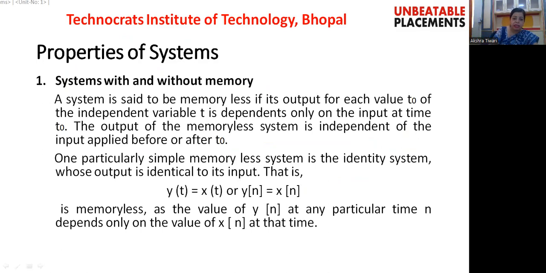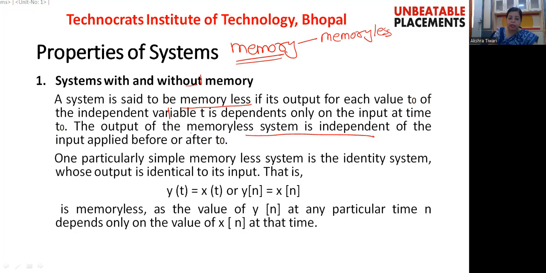Among them, the first property is memory, right? Based on this property, our system can be a system with memory, or it can be a memoryless system. So a system is said to be memoryless if its output for each value of the input signal depends only on the input at that time only. So the output of a memoryless system is independent of the input applied before or after that time t0.